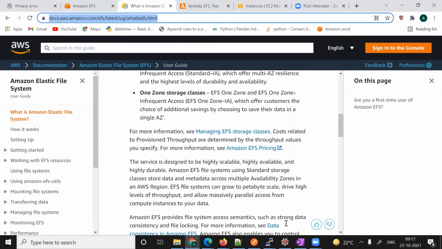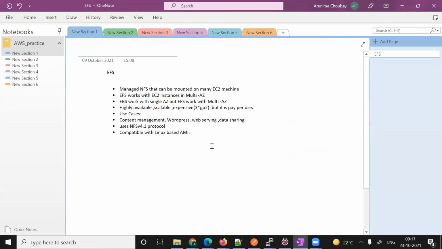So in brief, if I want to explain what EFS is, you can say this is a managed NFS, network file system, and it can be mounted on many EC2 machines. What does it mean? Let's create one EC2 machine, we will do it practically. If you create one EFS, the Elastic File System, on top of that you have to create a security group.